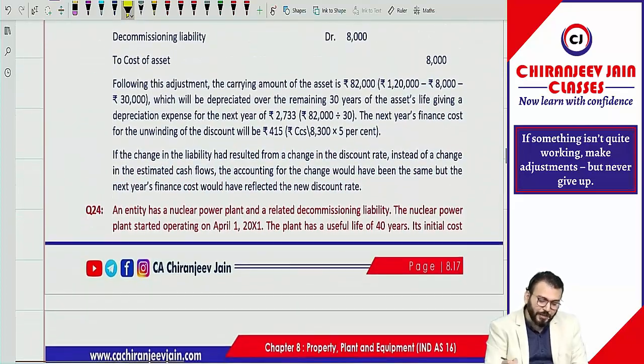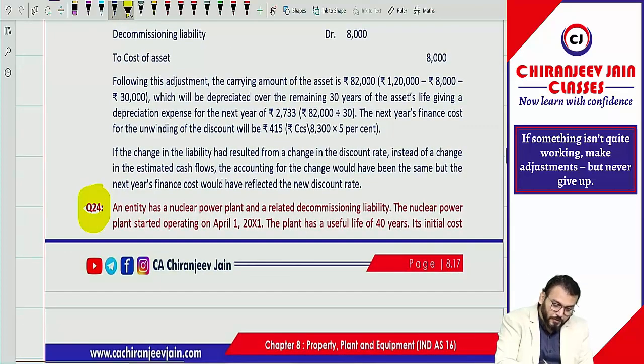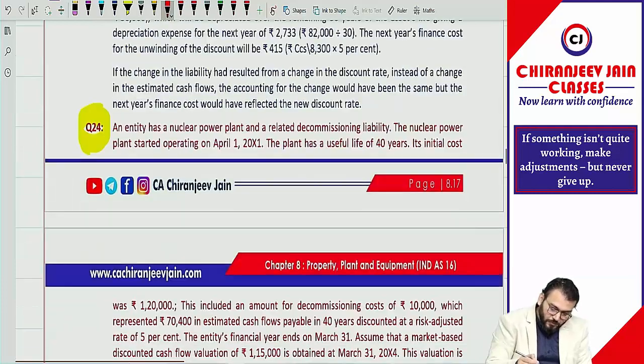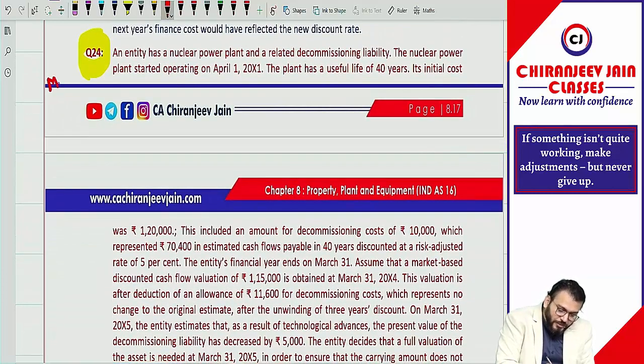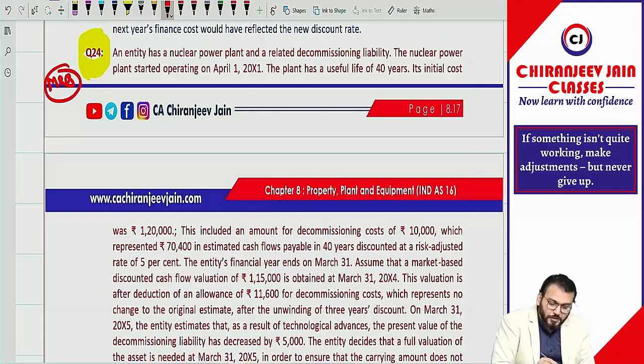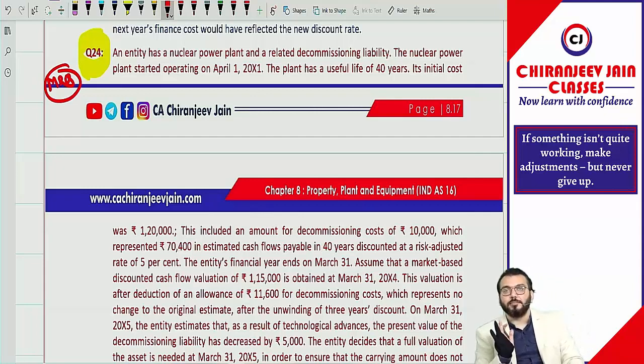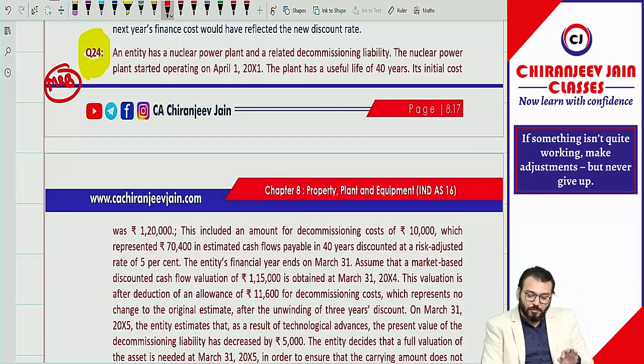Question number 24. Write down MRQ, must revise question. Must revise question before exam. Till now not asked but can be asked in exam. And when this will be asked, most of the students will do wrong if you are not revising before exam.